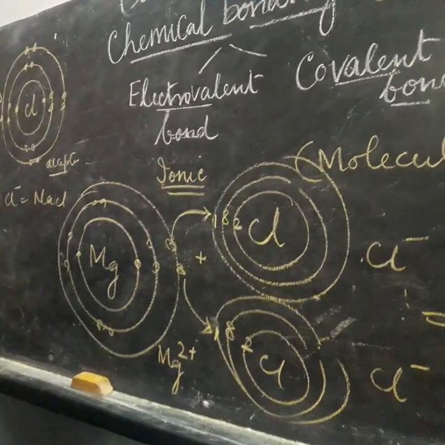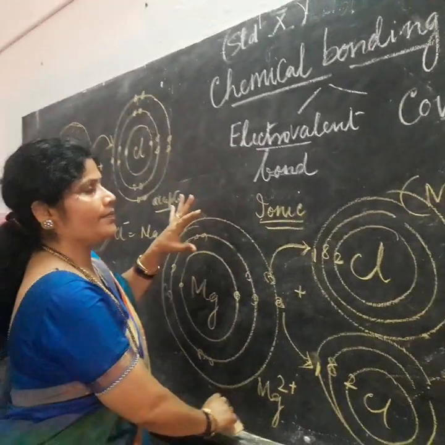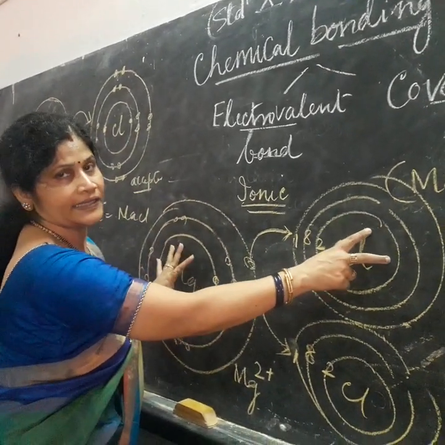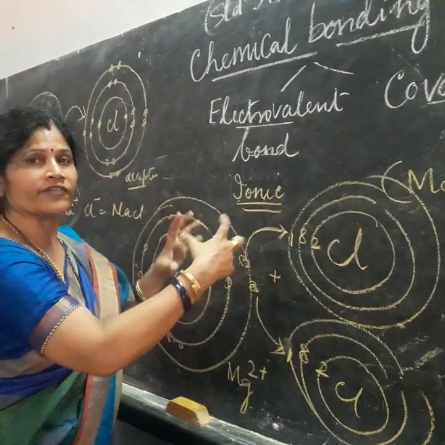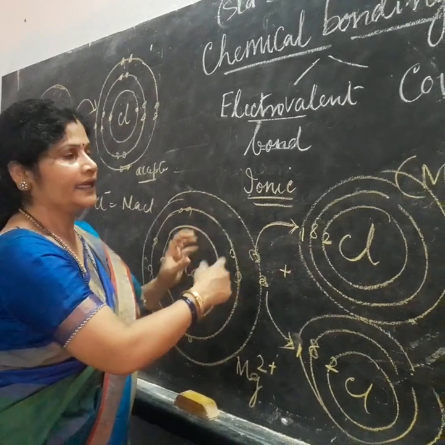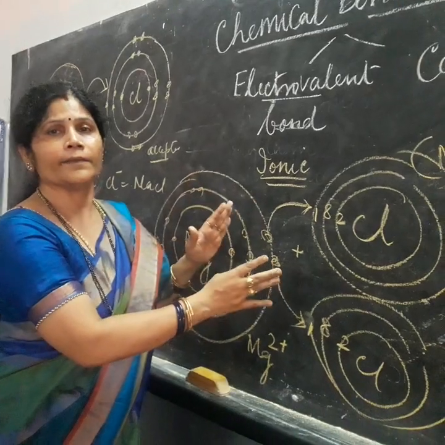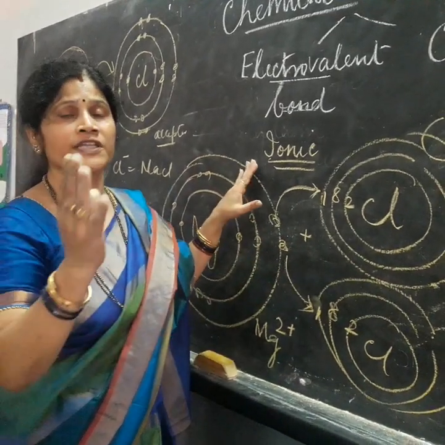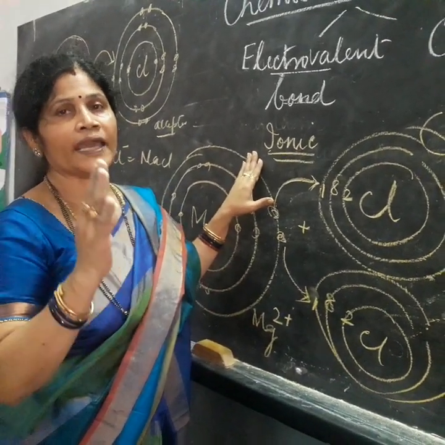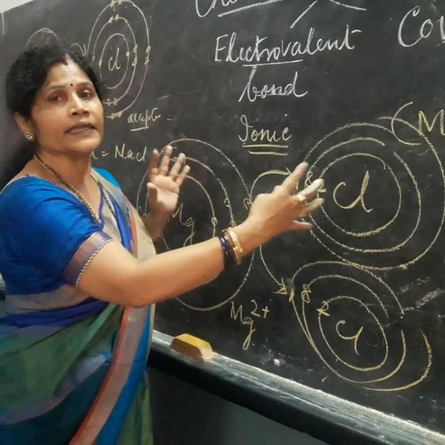Now let's see what ionic compounds are. Ionic compounds have very strong bonds, because of the metal and non-metallic atoms. The bonds are very strong because the electrostatic force of attraction is very, very high in these bonds. That is the reason why they have high melting and boiling points. The question on the board: why do ionic compounds have high melting and boiling points? They have high melting and boiling points due to the high electrostatic force of attraction between the ions.